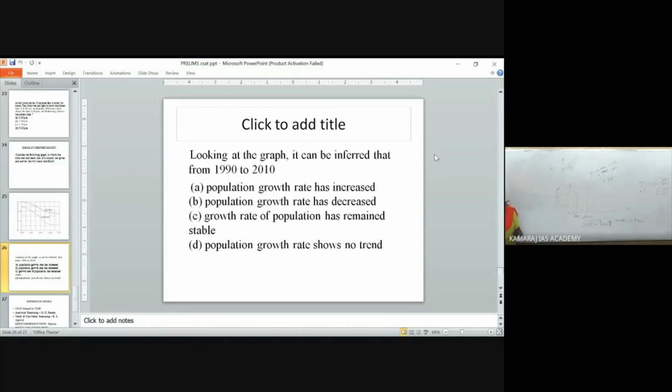Go to the options: population growth rate increased, decreased, remains stable, no trend. What will be your answer? Share it in the chat box. Whether the population growth rate is increased or decreased.